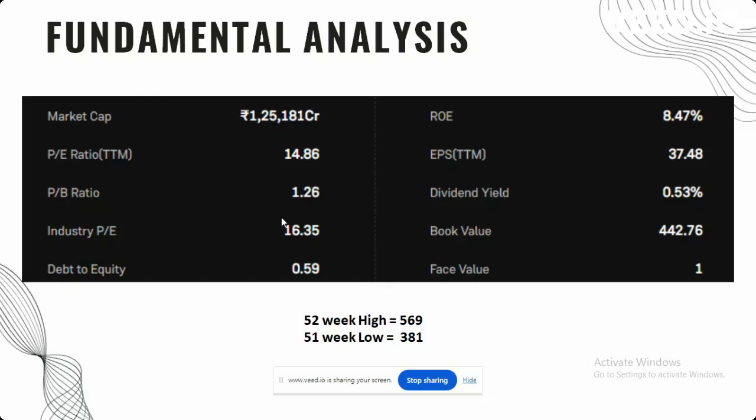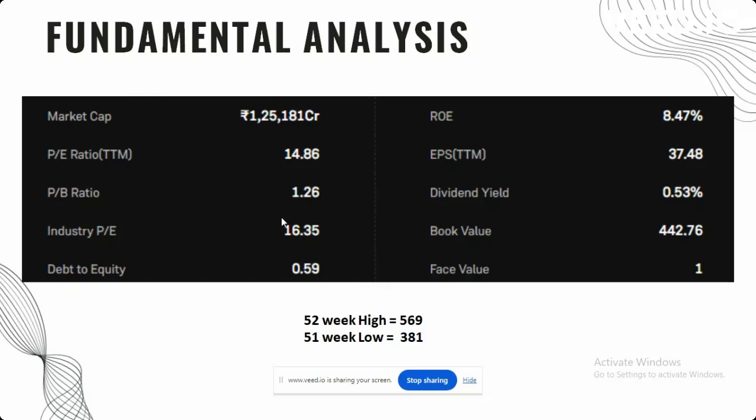Then we have ROE, return on equity. It is a measure of a company's net income divided by its shareholder equity. So ROE is 8.47, which is below average. Then we have dividend yield, which is a financial ratio that shows the percentage of a company's share price that it pays out to shareholders each year.